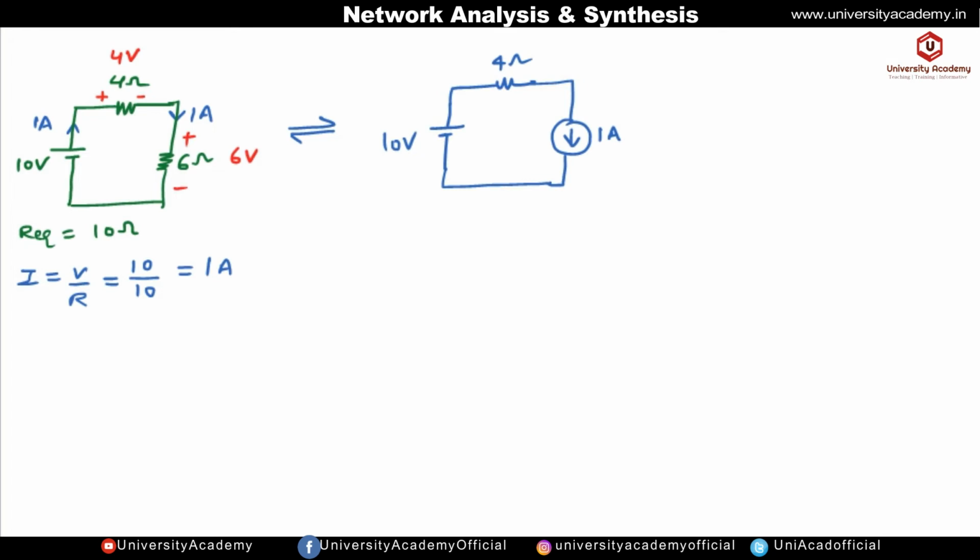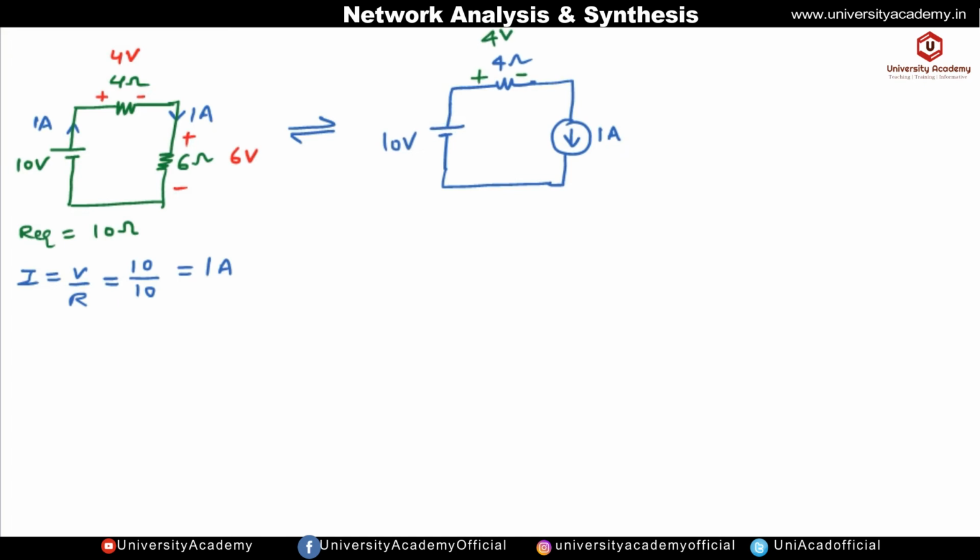Okay, so if we find out the voltage across this, the current flowing in this circuit is 1 ampere, so current will enter into this, so this is positive, and current will leave from here, so this is minus. Now what is the voltage drop? Current flowing is 1 ampere, resistance is 4 ohm, so the voltage drop across this is 4 volt.